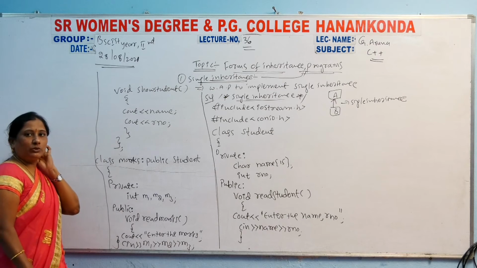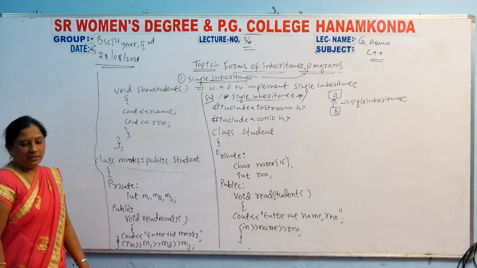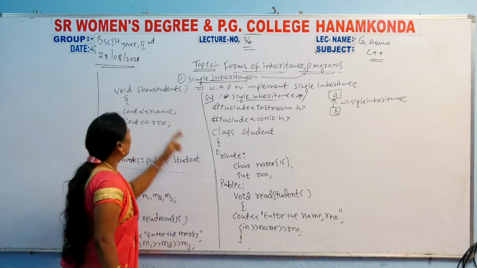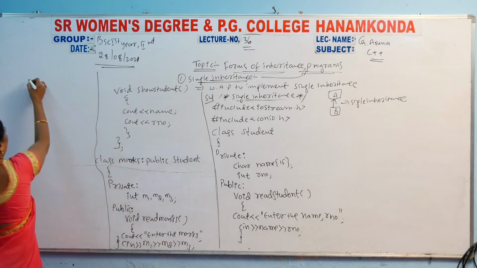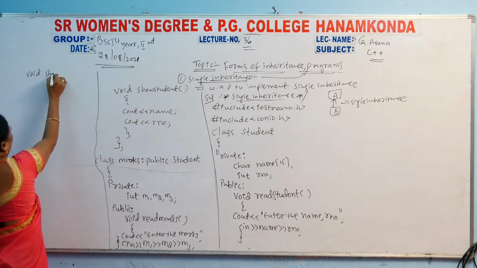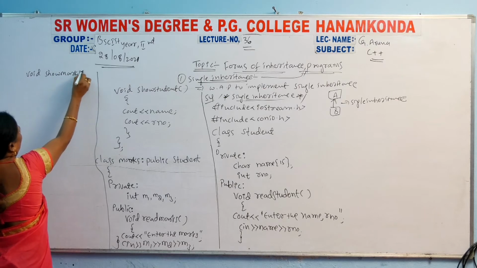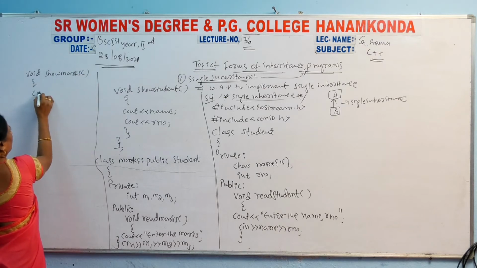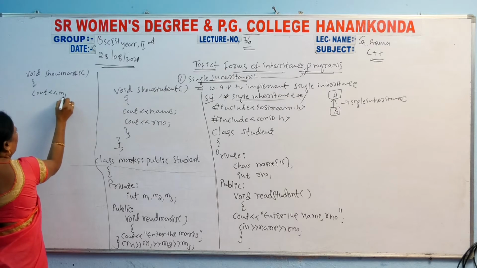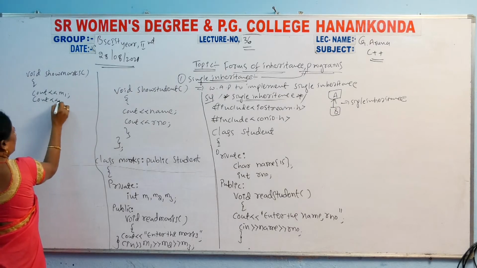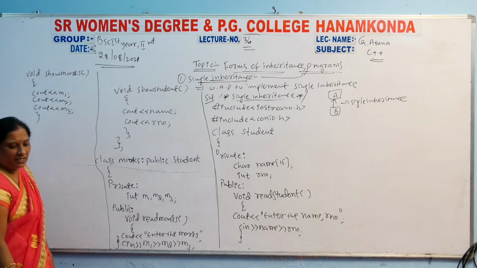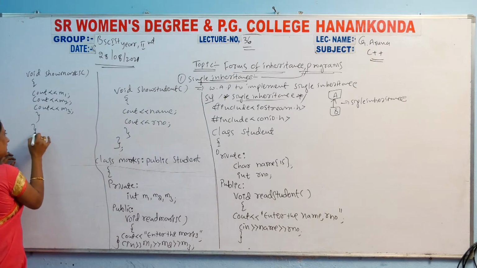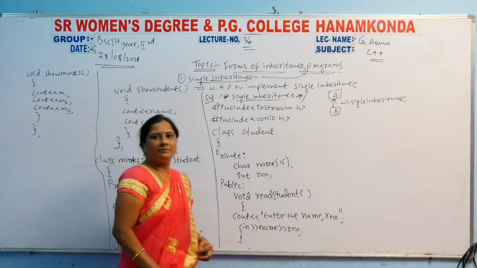Next, these marks will be displayed. After read, a show method will be there. Here the show marks method will be used: void show marks. How can we show? Cout m1 will be displayed, cout m2 will be displayed, and cout m3 will be displayed. Three subject marks will be displayed. After that, close the class and terminate with the semicolon.